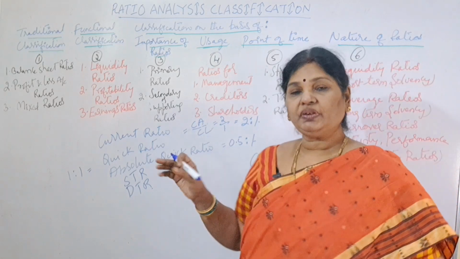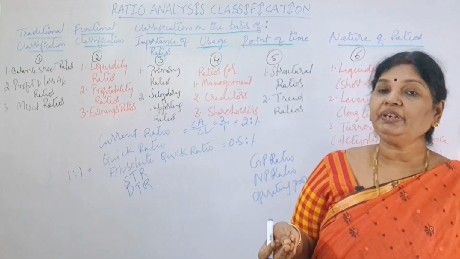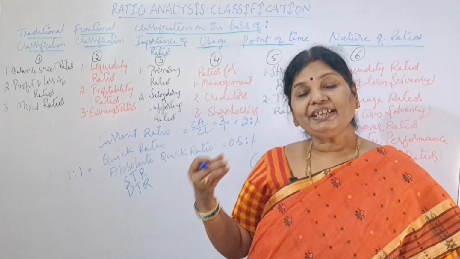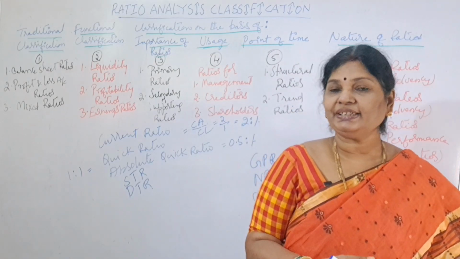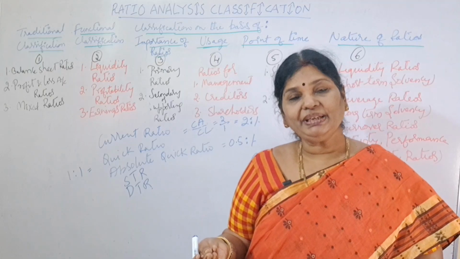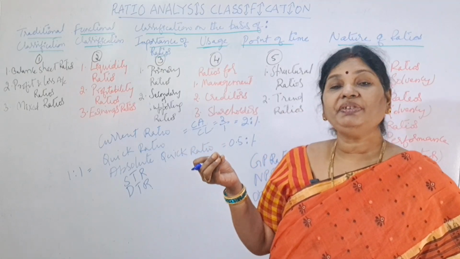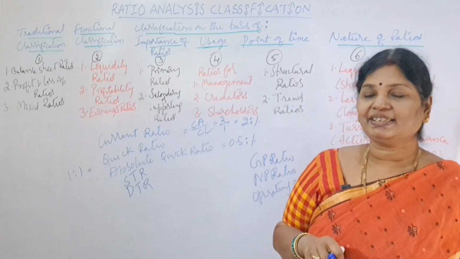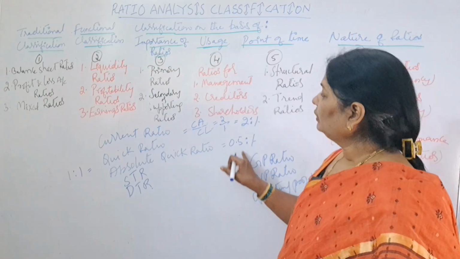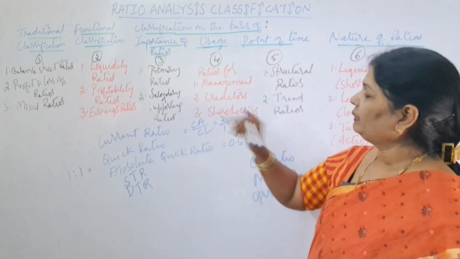Say for example, if the gross profit ratio is very good, but the net profit ratio has decreased when you compare with the last year. So here what you can understand is that the operating efficiency of the business has decreased. So like that we will check our profitability by using profitability ratios.